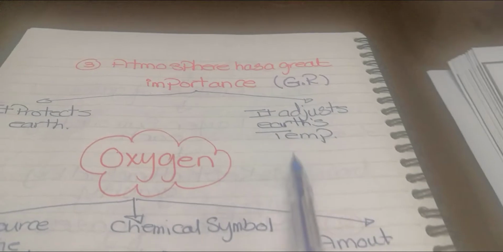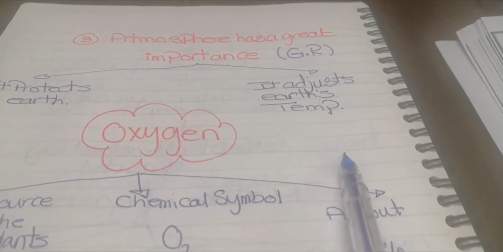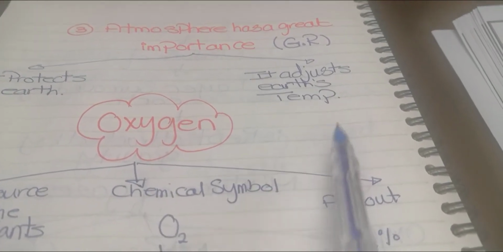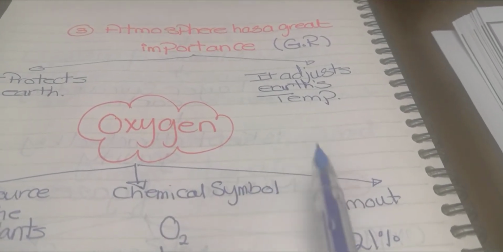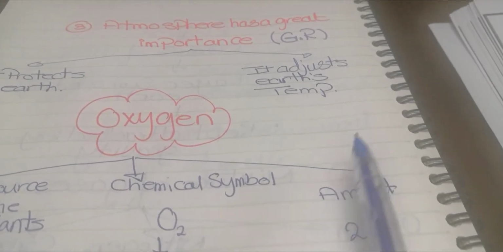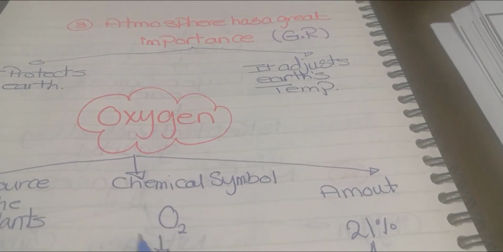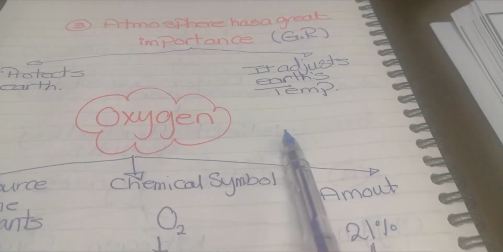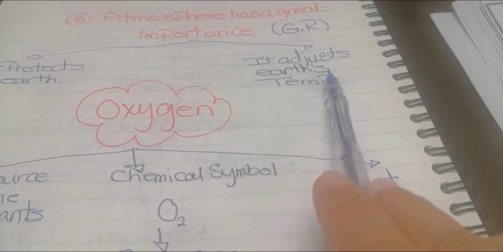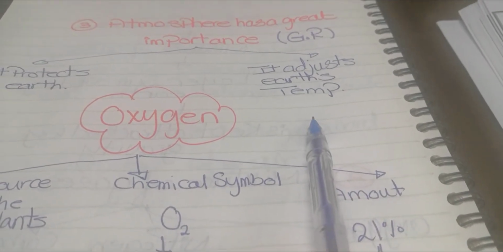You know that? But our atmosphere, because it's smart, acts as a one-way gate, passing only the suitable amount of sunlight that we need. So we can have a normal weather temperature. It's not too hot, so we will burn, and it's not too cold, so the whole planet freezes. So our atmosphere keeps Earth's temperature suitable for having life on Earth.